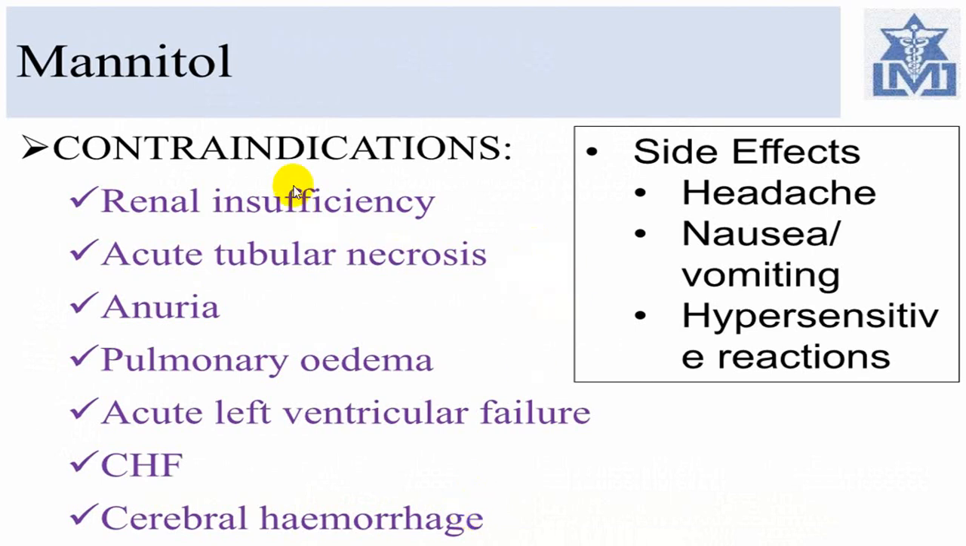Contraindications: AKI, CKD, acute tubular necrosis, anuria, etc. are contraindications. Also, if the person has left ventricular failure and pulmonary edema, it should not be used. Even in volume overload conditions, it should not be used. In cerebral hemorrhage also it should be avoided.